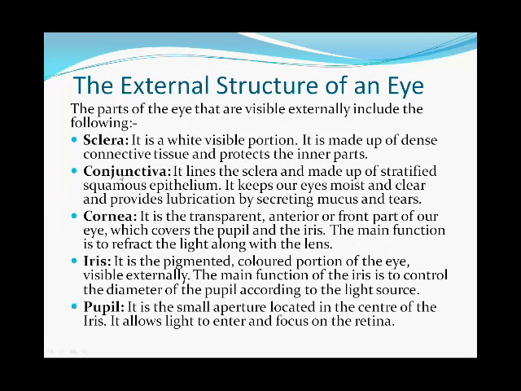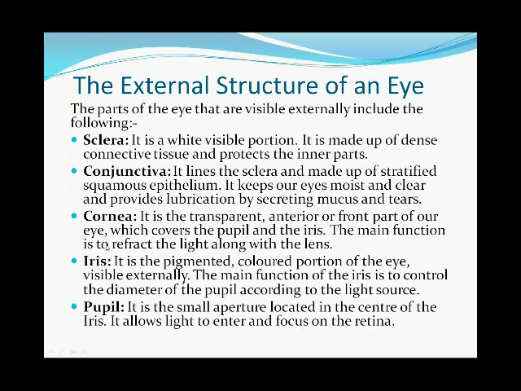The next one is the conjunctiva. The conjunctiva lines the sclera and is made up of stratified squamous epithelium. It keeps our eyes moist and clear and provides lubrication by secreting mucus and tears. Next one is the cornea. It is the transparent anterior or front part of our eye which covers the pupil and the iris.